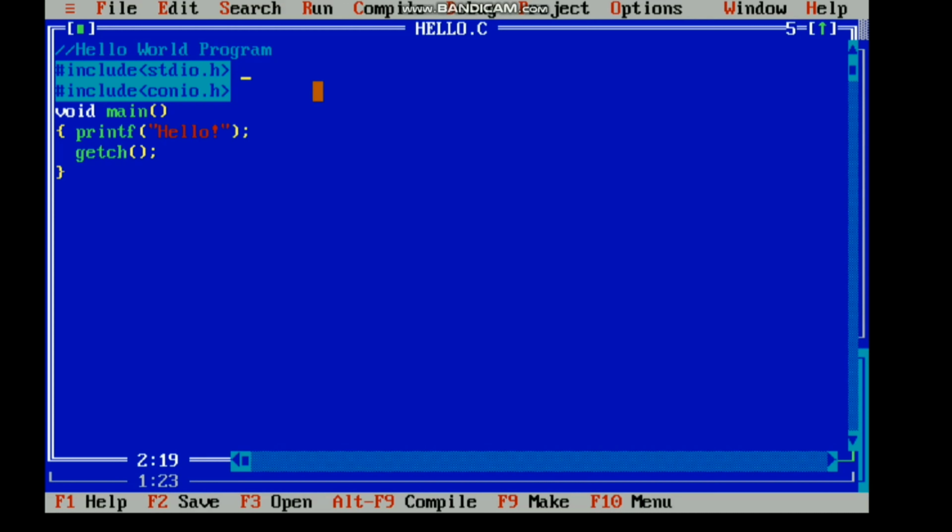The main function contains printf, open bracket, quotations, hello, and then getch.